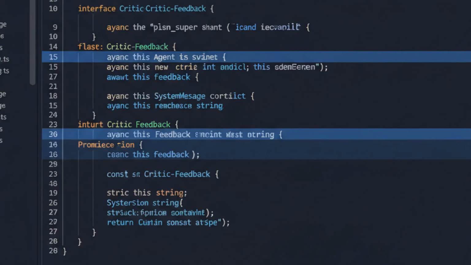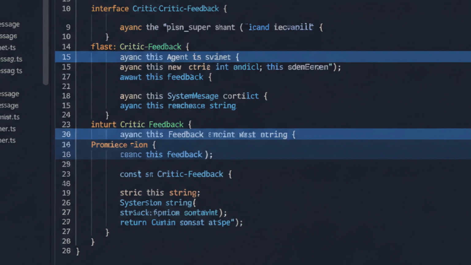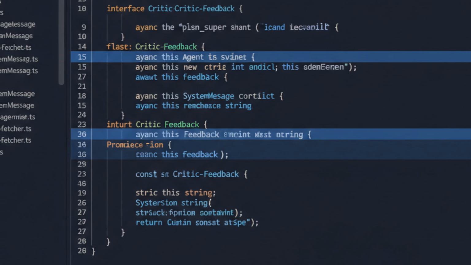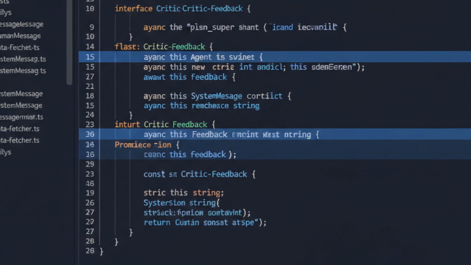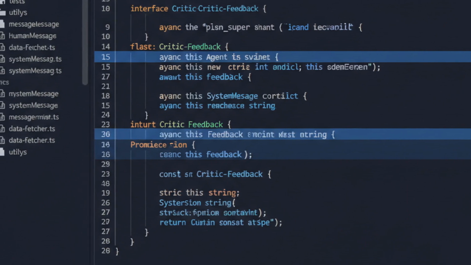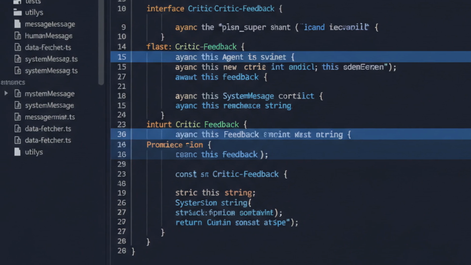Every team needs someone willing to say, "This isn't good enough." The critic agent reviews content against the original research and flags issues. Notice the structured output format. We're not asking for vague feedback. We want specific, actionable issues with severity levels. The critic returns a pass-fail verdict plus an array of problems. This structured response lets the orchestrator make automated decisions about whether to loop back.